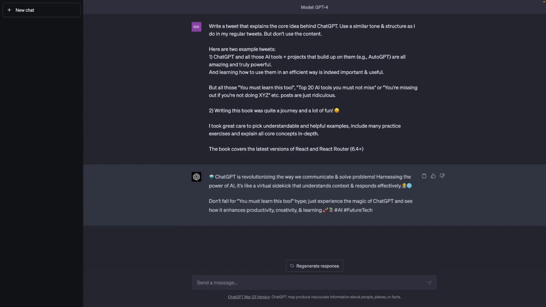And with those example tweets provided, I'm indeed quite happy with the output I got here, though of course, as always, it is a starting point and I might want to tweak it a bit more. I might want to finish it personally on my own and give it my personal touch, but in my opinion, it's definitely better and better fits my writing style than the original example tweet I got from ChatGPT.